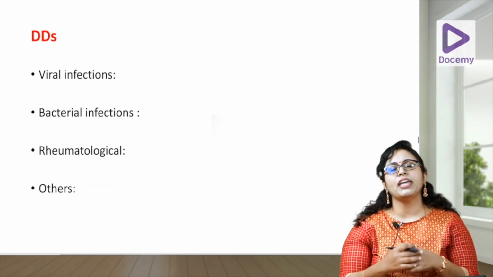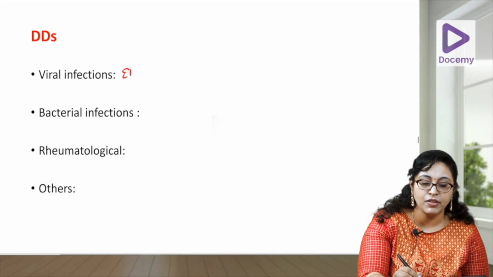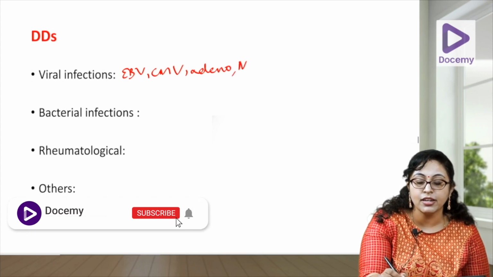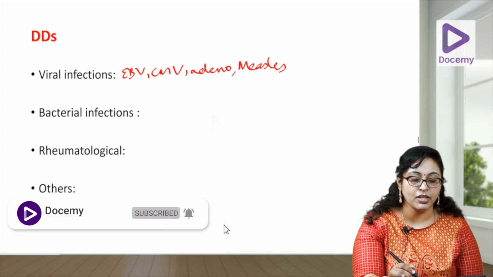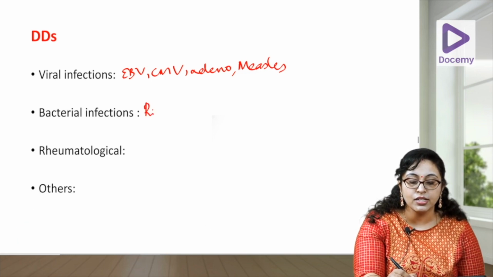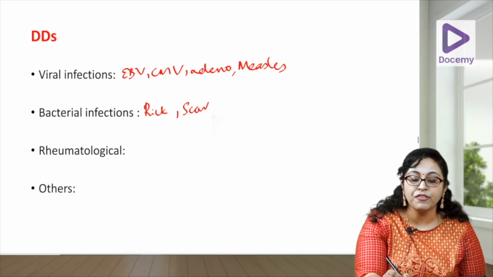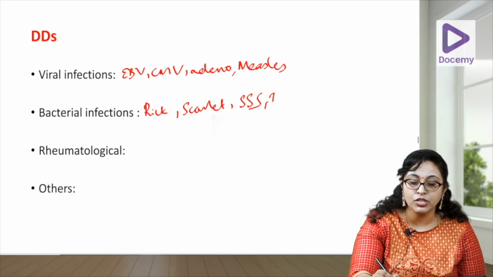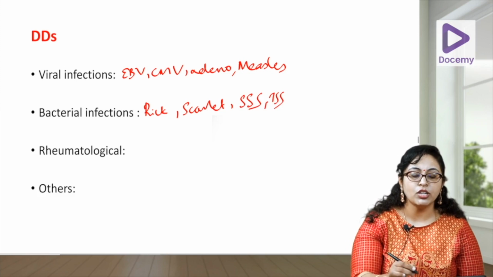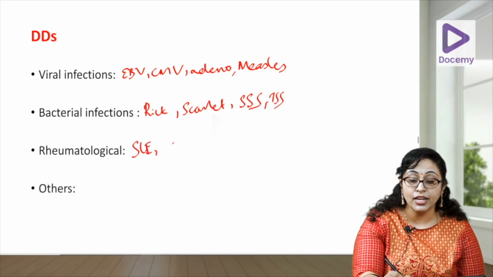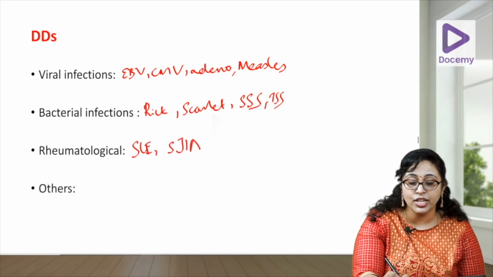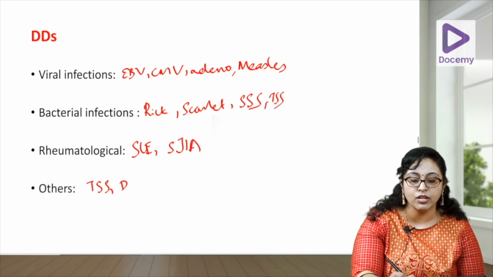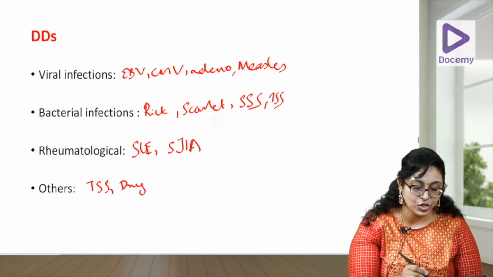Differential diagnosis can be any infection, viral infection, EBV, CMV, adeno. Okay, all these can be. Measles, again rash, fever, measles, okay, can be a DD. Bacterial infections, your rickettsial infection, scarlet fever, staphylococcal scalded skin syndrome, toxic shock syndrome, all this can be DD. Rheumatological, SLE, JIA, SOJIA, systemic onset JIA can be a DD. And others like I told you, toxic shock syndrome, drug rash and all that can be differential diagnosis.